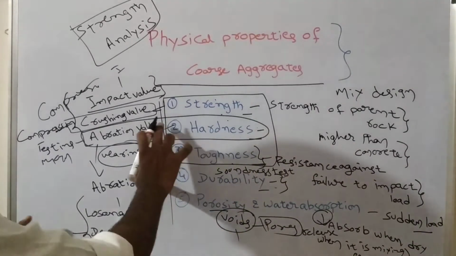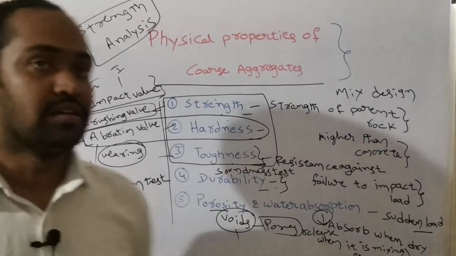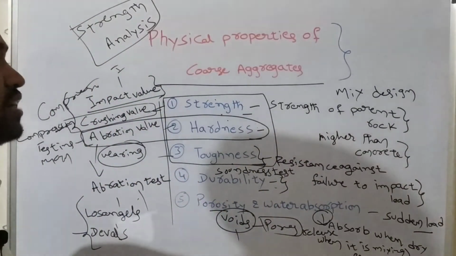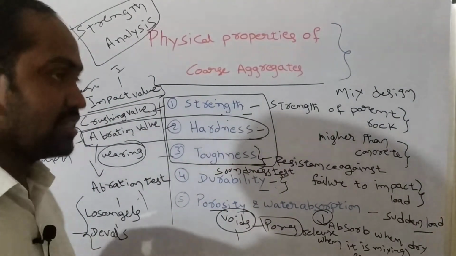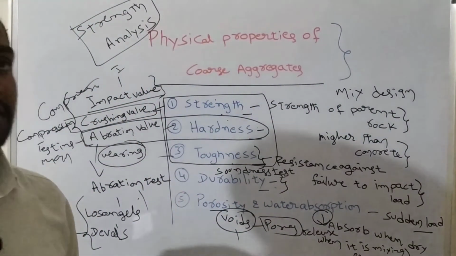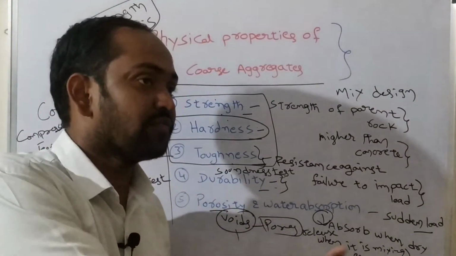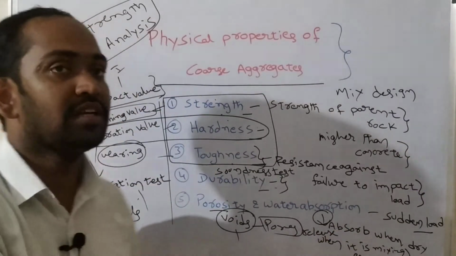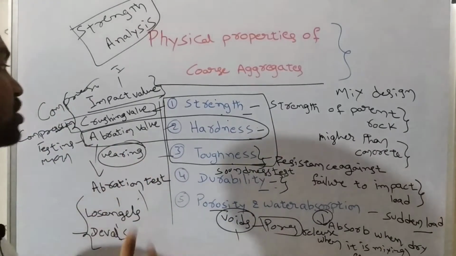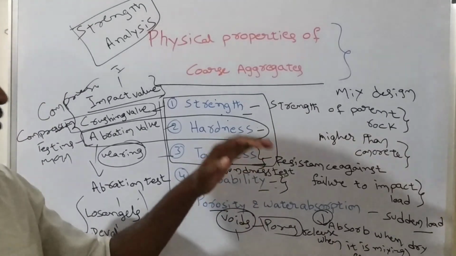And in the abrasion value test, we apply surface loads. It means we rotate the aggregate in a cylindrical drum along with steel balls, so its surface roughness will be spoiled. The surface of the aggregate undergoes wearing. By measuring how much wearing it undergoes, we can calculate the abrasion value. These are all the tests to be conducted.